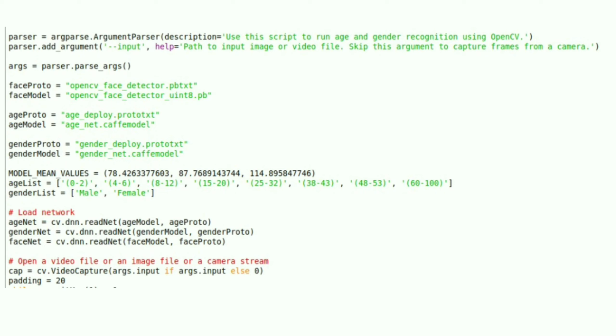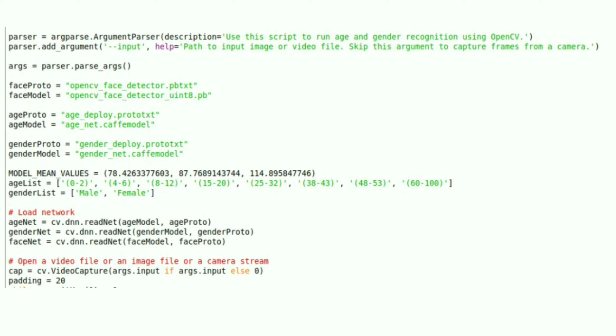Now to predict the age of the person, we have given the list from 0 to 2, 4 to 6, up till 100. And to classify the gender, we give male and female. Now load the network, that is AgeNet, GenderNet and FaceNet, in which models and profiles will be given.